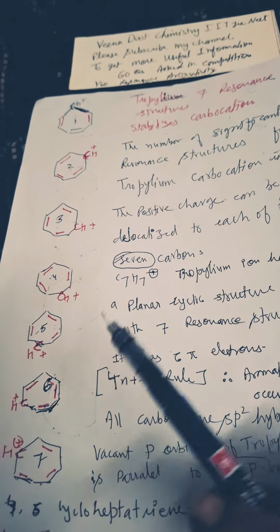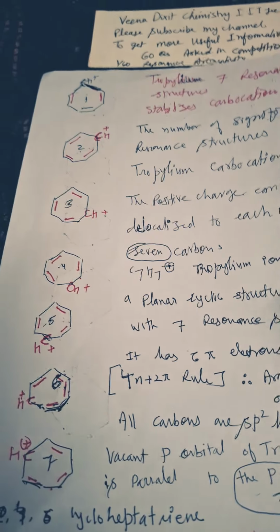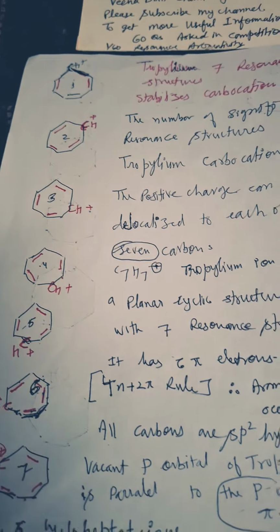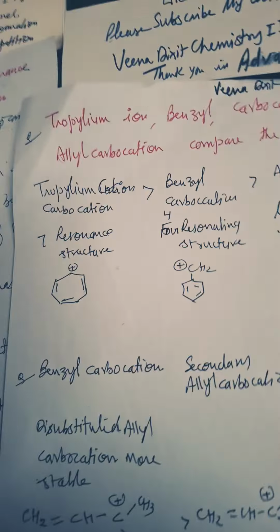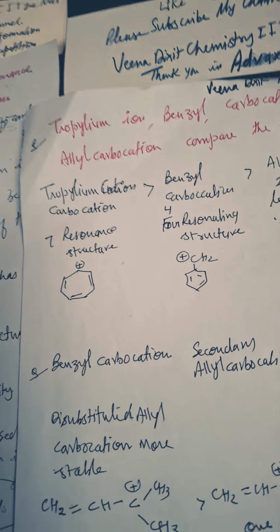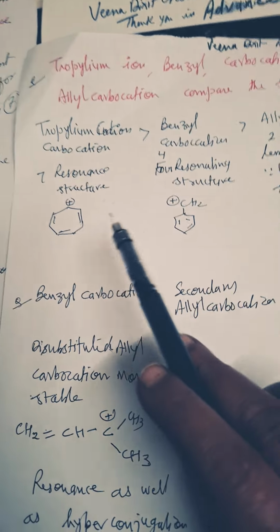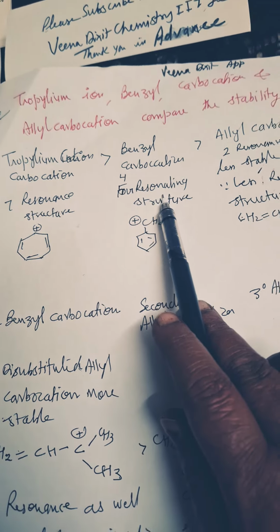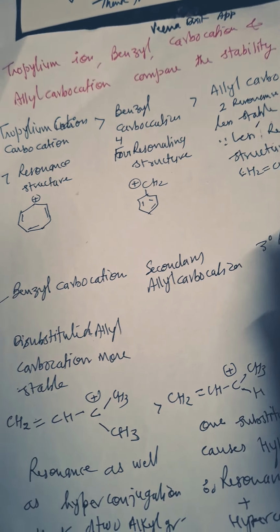That is why tropylium carbocation is more stable than benzyl carbocation. Clear to you? Benzyl carbocation is less stable as compared to tropylium ion. We will see here. Tropylium ion, I have shown you the structure, and this is benzyl carbocation and this is allyl carbocation. So tropylium ion is more stable than benzyl carbocation, and benzyl carbocation is more stable than allyl carbocation.